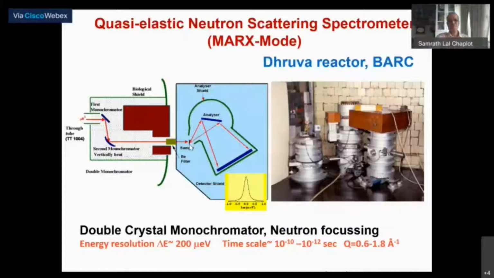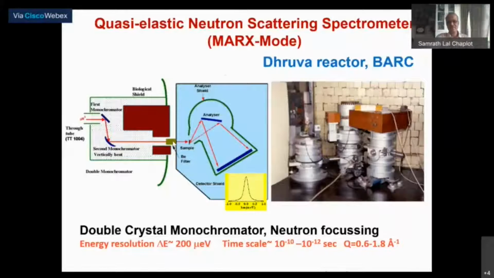There is certain angular resolution in the process, but that is not a major concern for quasi-elastic neutron scattering, because you are not really looking for a very high Q resolution, not a high wave vector resolution, and therefore you can afford to have an angular range which is somewhat larger here. There is also a filter here. This filter makes sure that these neutrons reflected from this monochromator are not transmitted, they are absorbed. So therefore, you get a relatively pure beam.